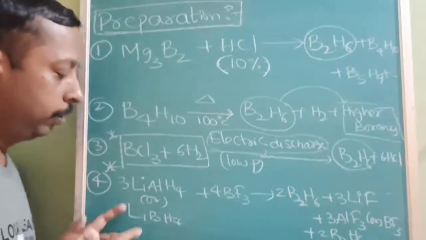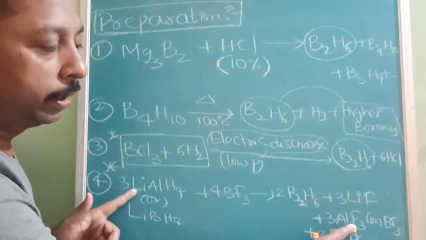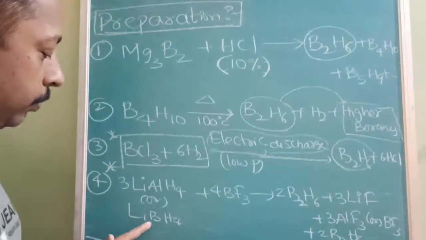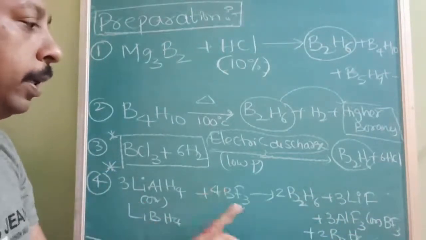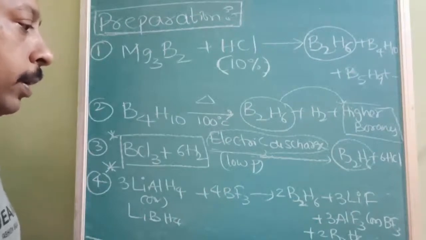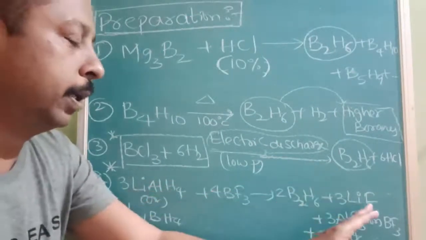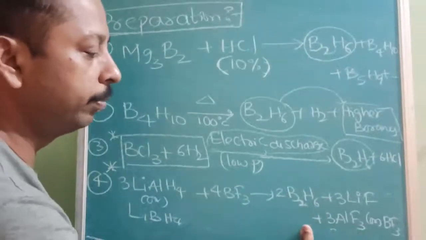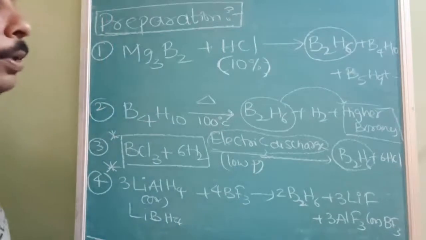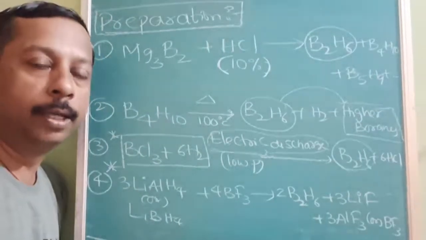Now if I use lithium aluminum hydride, what will I get? AlF3. If I use LiBH4, then I will get BF3. But the rest of the products will be the same. Lithium is common in both of them and will be converted to lithium fluoride, and basically we get B2H6 as the product. So these are the 4 preparation methods of diborane.